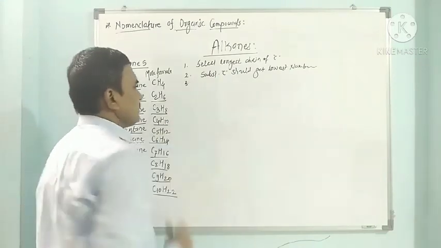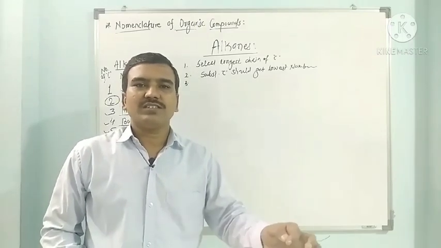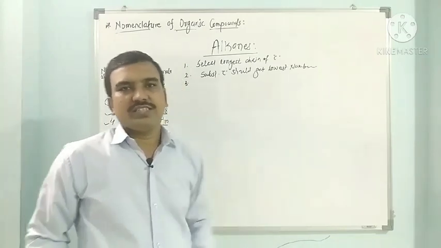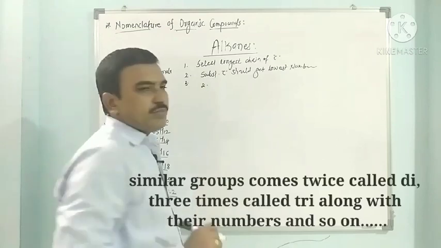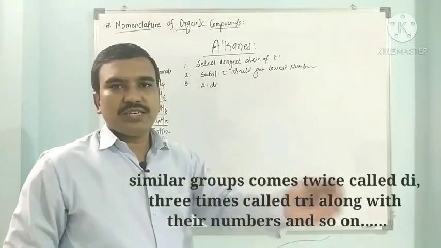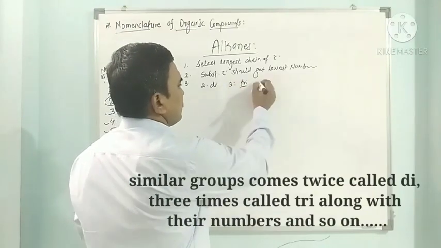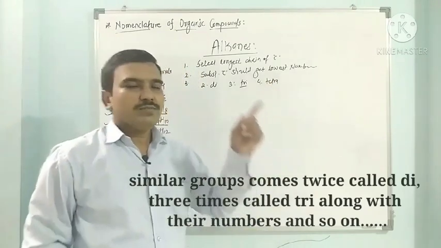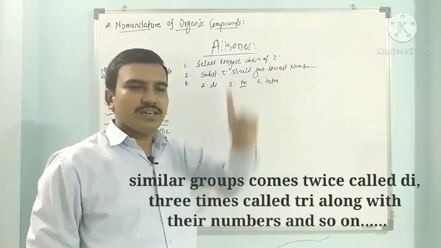The next important point is, if a similar group or similar substituent comes twice or more in the longest chain, then it is called di for 2. If 2 similar groups are there, then attach the prefix di before the name of that group. If 3 are there, then it is called tri. If 4 are there, it is called tetra. So these are the prefixes we should attach to the substituent while naming the alkane.